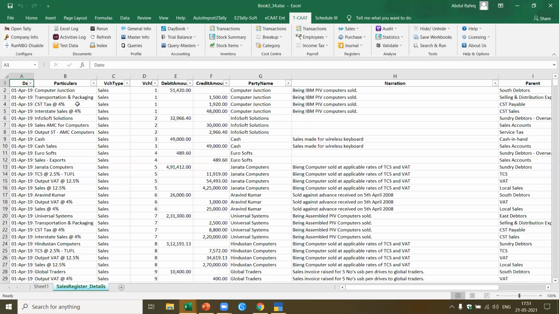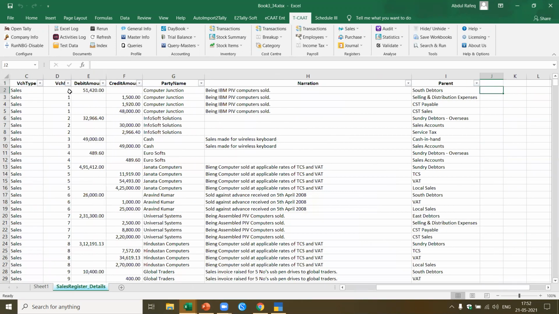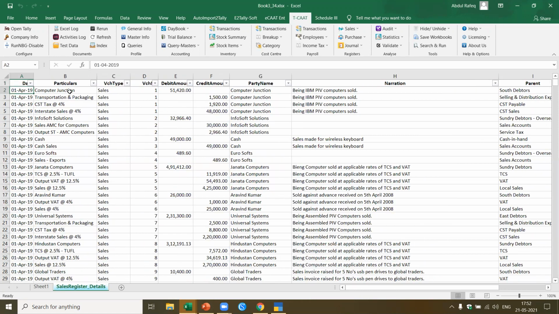See, now you got this for each of the sales transactions. I've also got it with the parent. The most important thing I want to show you is that when you get it with the parent, you can do analysis at different levels altogether. Now let's say, same thing, I want to do the sales register.